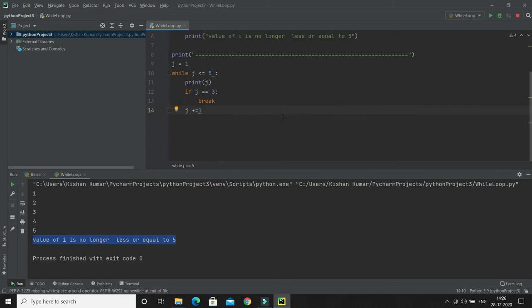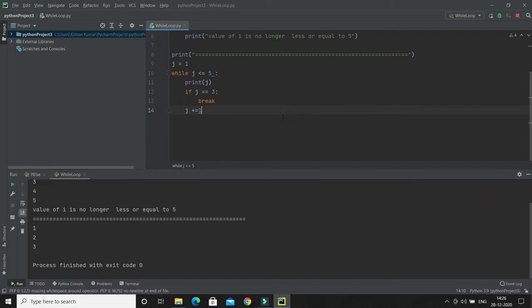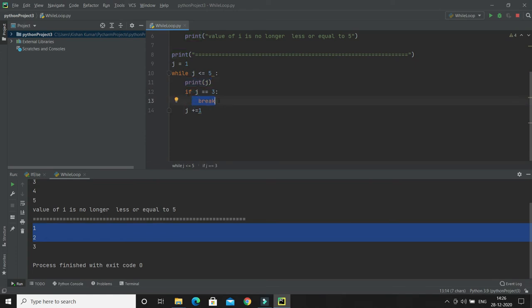So if I run this piece of code, let's see what output we get. Here you can see we get 1 2 3, because we are printing the value first, and then we are checking the break condition. So when the value becomes 3, it gets printed and this condition becomes true, and the break statement means we are coming out of the loop.